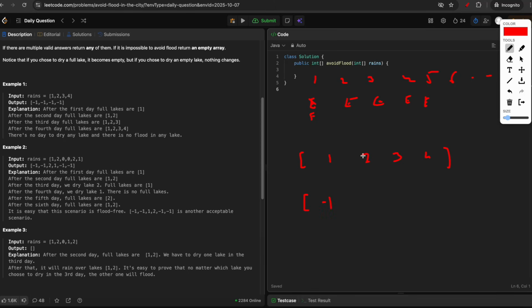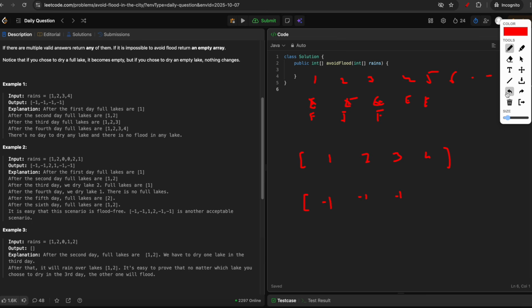Similarly on day 1, it rains on lake number 2, so this will be full and you don't do any operation. Again here on lake 3, this will be full, again no operation. And finally lake 4 will be full and no operation. So at the end of all days, we see that no lake overflows, so the output will be all -1.